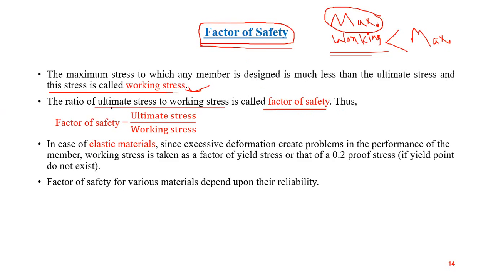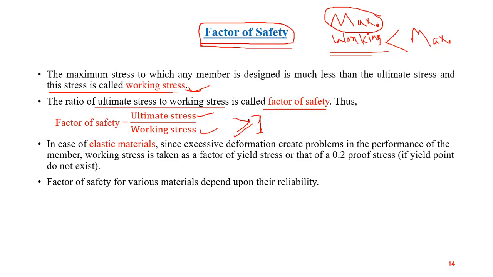So factor of safety is the ratio of ultimate stress to the working stress. So ultimate stress is always greater than working stress. So factor of safety will always be greater than or equal to 1. It would equal 1 if the working stress is equal to ultimate stress, which is never the case. Working stress is always less than ultimate stress. So it will be greater than or equal to 1.